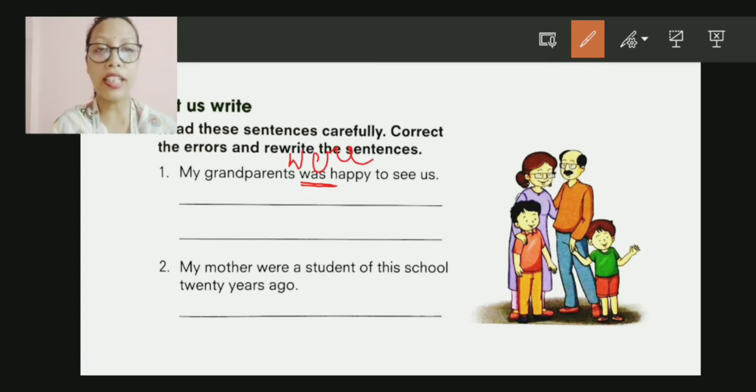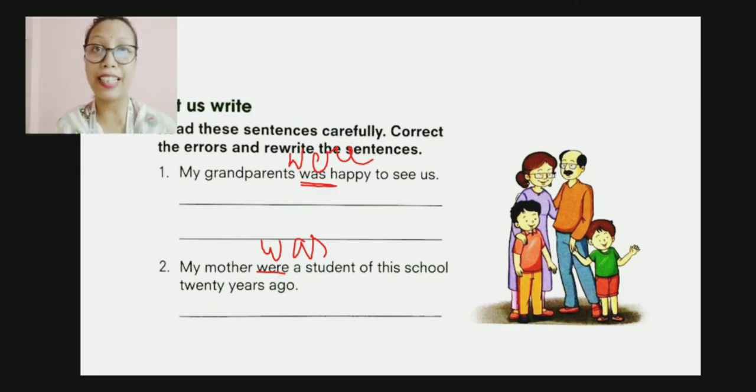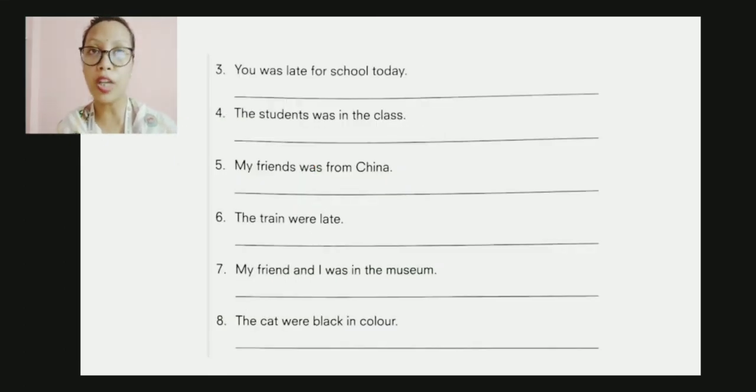Okay, and the next one, number 2. My mother were a student of this school 20 years ago. Now my mother is a singular number, only one mother, right? So my mother cannot be plural, so we cannot use were. So instead of were we are going to use was. My mother was a student of this school 20 years ago. I hope it is easy, not that tough for you. Just be careful with was and were, and with the plural and the singular.